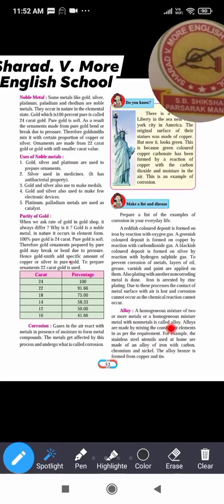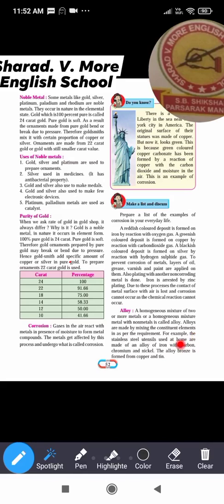Alloys are made by mixing the constituent elements as per requirement. Okay, so alloys are made by mixing the constituent elements as per requirement. Yes, depending on the characteristics of those alloyed metals, the amount differs.